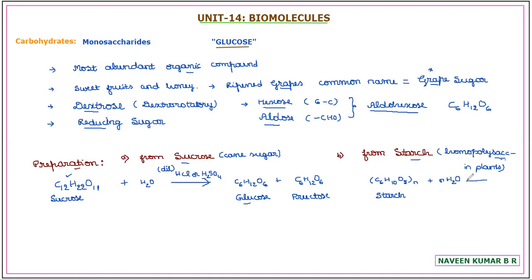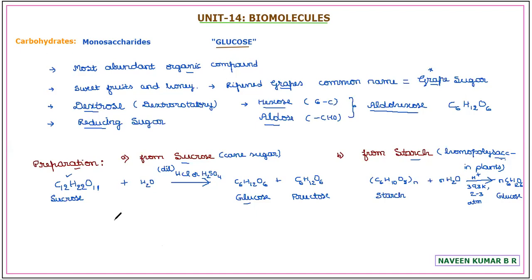So n moles of water is utilized for this monomer combined in the form. In presence of acid, to indicate we'll consider an H plus donating solvent. Again here, dilute sulfuric acid is used with a temperature of nearly 393 Kelvin and a pressure of nearly 2 to 3 atmosphere. If you maintain that and heat, you are going to get n moles of glucose in the process, C6H12O6.